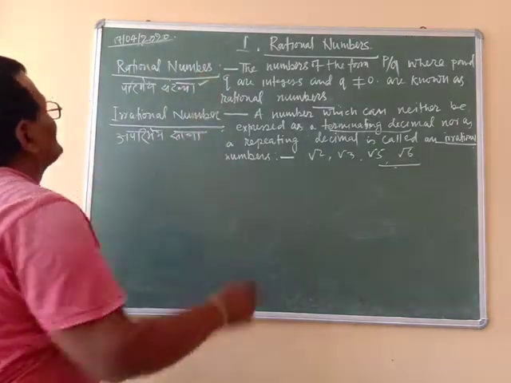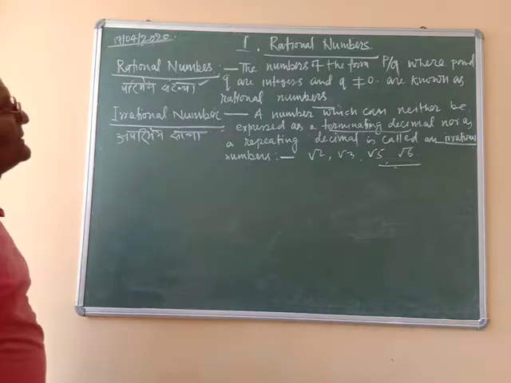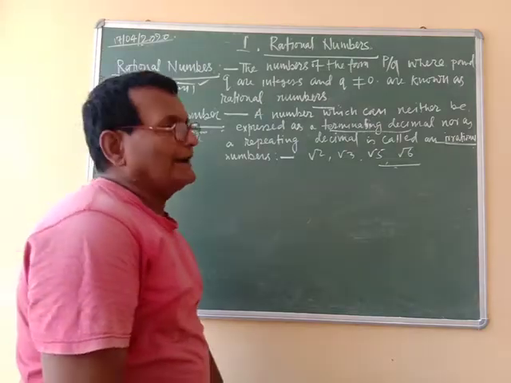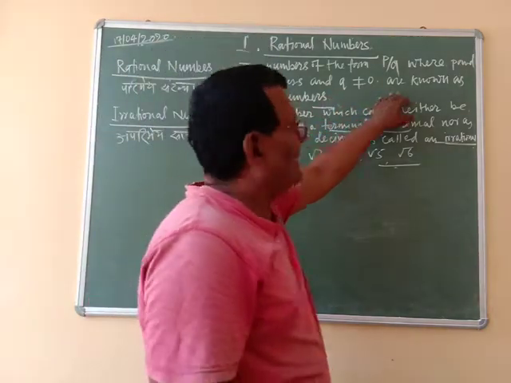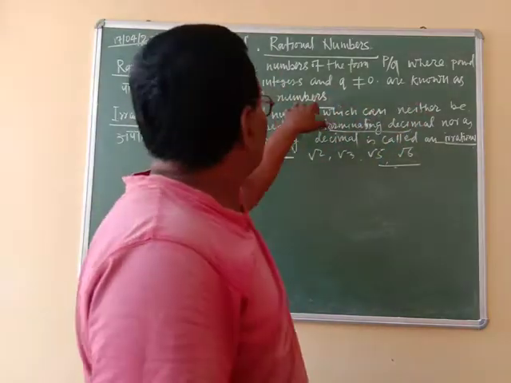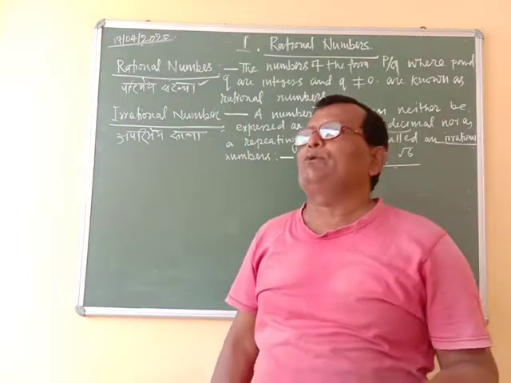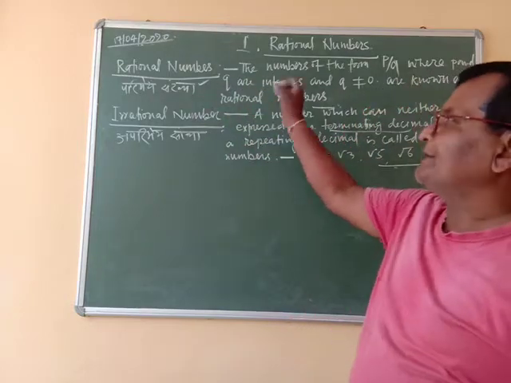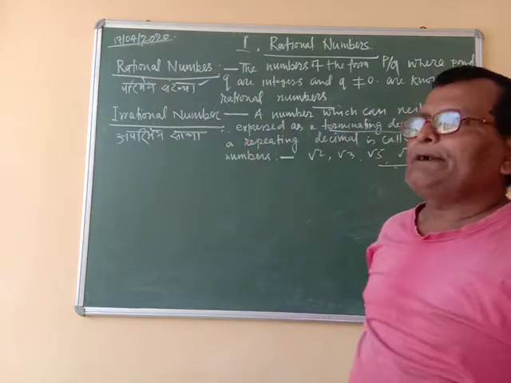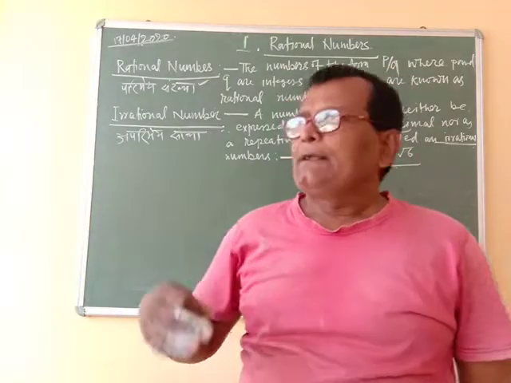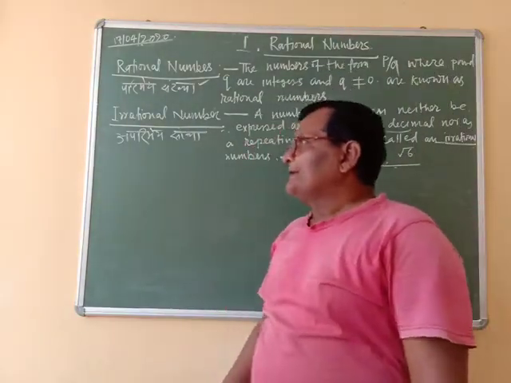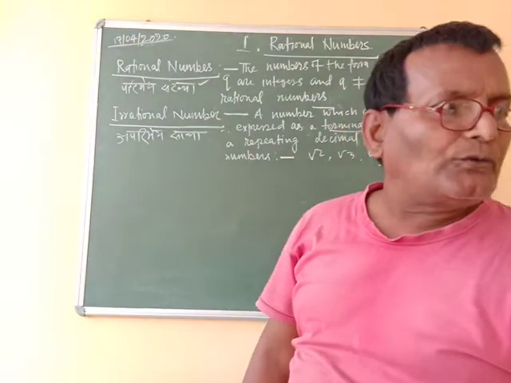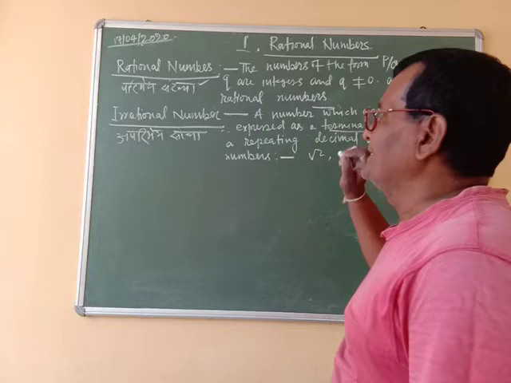So rational numbers: the numbers of the form p by q, where p and q are integers and q is not equal to 0, are known as rational numbers. 1 by 2, 1 by 3, 1 by 4, 1 by 5, 1 by 6 are all rational numbers. Irrational number: a number which can be expressed neither as a terminating decimal nor as a repeating decimal is known as an irrational number.